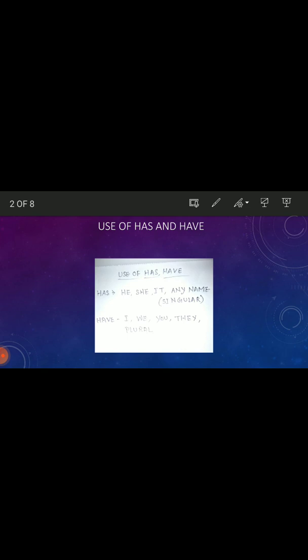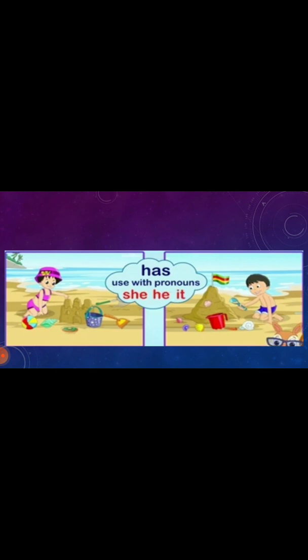If you want a shortcut, if you want to understand it very easily, then understand it this way: notice the blank, where the blank is in that sentence, and which word comes before that blank. If there is he, she, it, or any name, then you'll use has in that blank. Understood? And if you get I, we, you, they, or any plural word before that blank, then you'll use have. Understood? Then see, check here.